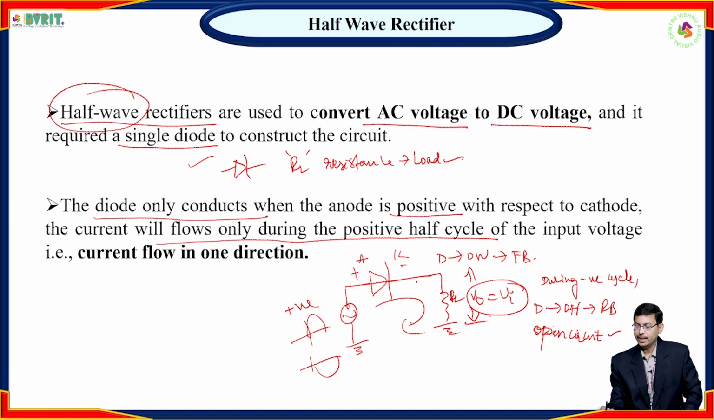So hence current doesn't flow in the circuit. Why? Because it is an open circuit. Open circuit means like this. So this is an open circuit, hence current doesn't flow in the circuit. That's why here V0 is equal to 0 for the negative half cycle.